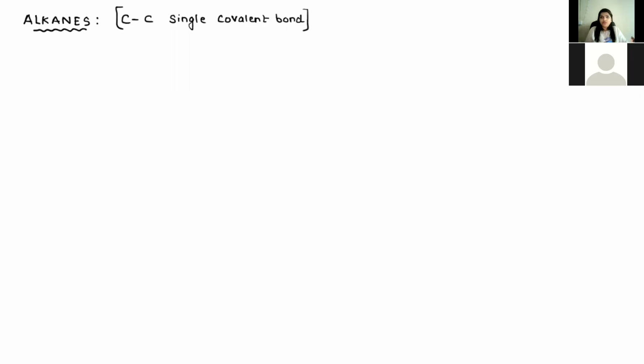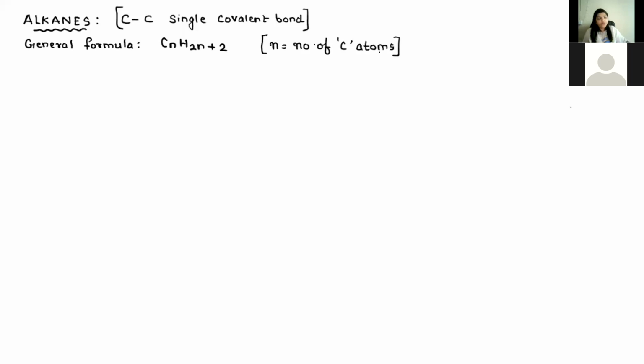What else we need to understand about alkanes is their general formula. The general formula is CnH2n+2, where n is equal to the number of carbon atoms.